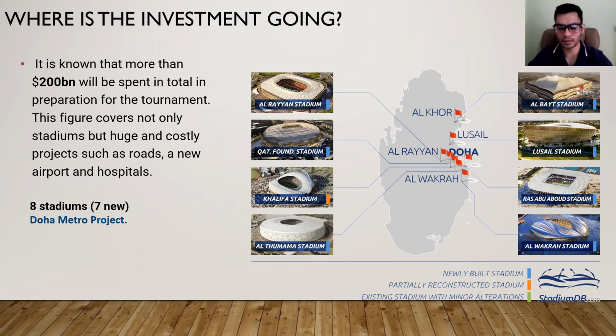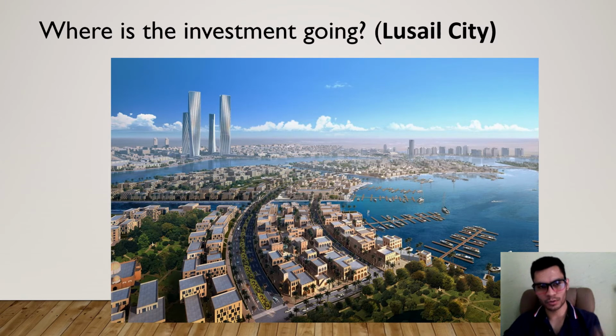And the most impressive thing for me will be a metro project in Doha, and all in all, I guess the most impressive feature will be a new city. So what is this city? It is in the north of Doha. They call it Lusail City, and they built it from scratch, from the ground up.